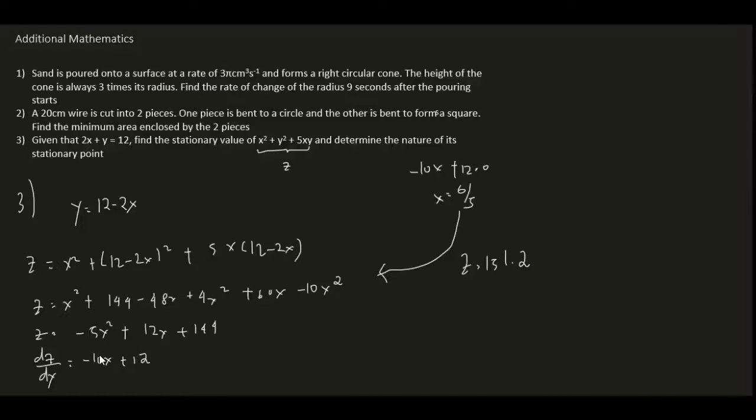We have dz over dx equals negative 10x plus 12. That is the first derivative, so we need to find the second derivative. So d squared z over dx squared will be negative 10. Remember that if the second derivative is less than 0, that means it's a maximum point. So in this case, it's a maximum point.